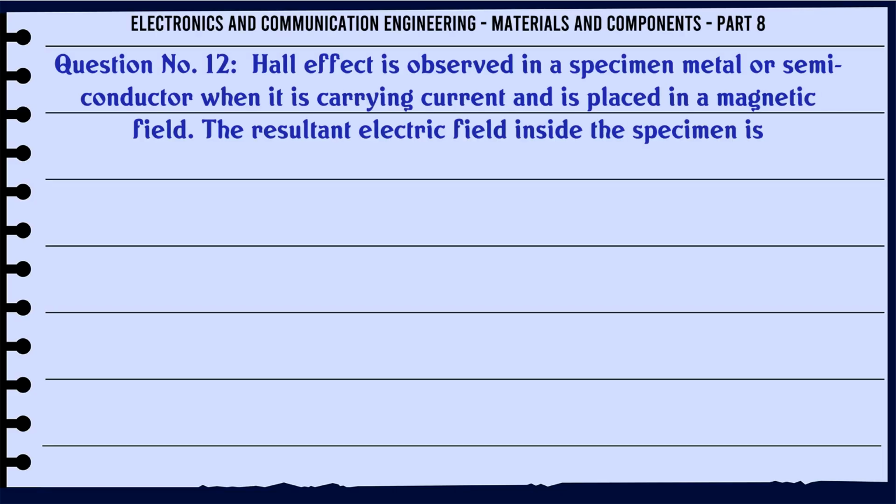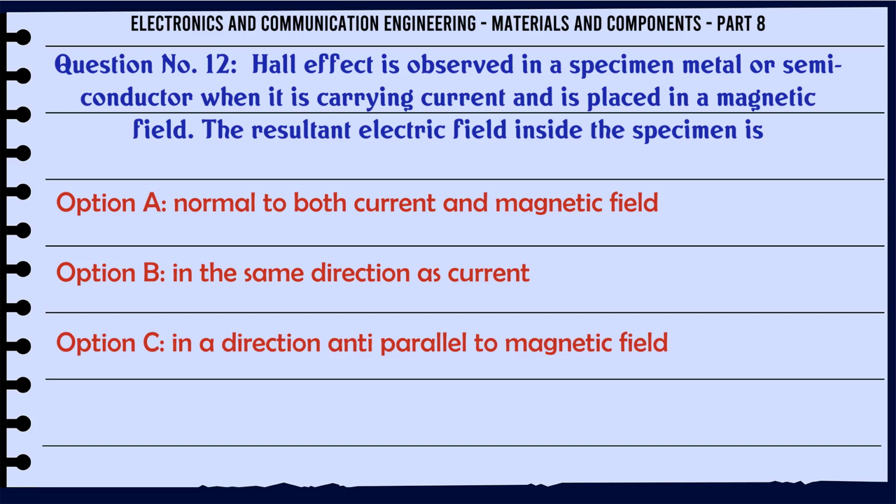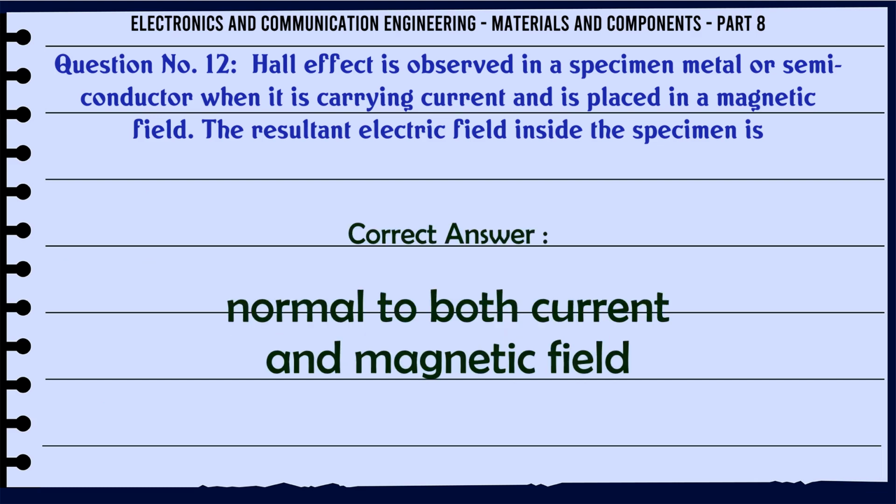Hall effect is observed in a specimen, metal or semiconductor, when it is carrying current and is placed in a magnetic field. The resultant electric field inside the specimen is: A, normal to both current and magnetic field; B, in the same direction as current; C, in a direction anti-parallel to magnetic field; D, none of the above. The correct answer is normal to both current and magnetic field.